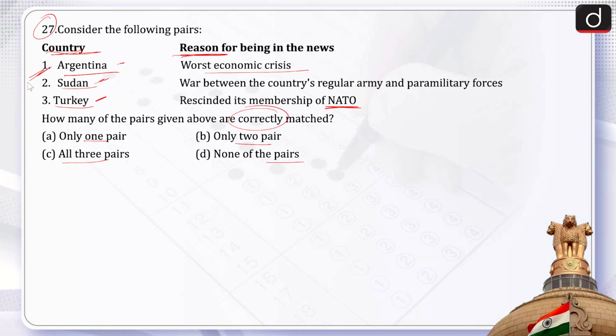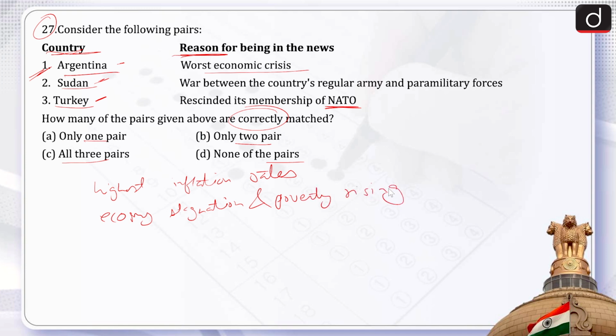It has one of the world's highest inflation rates, the economy has stagnated, poverty is rising, and it is on the brink of economic collapse.